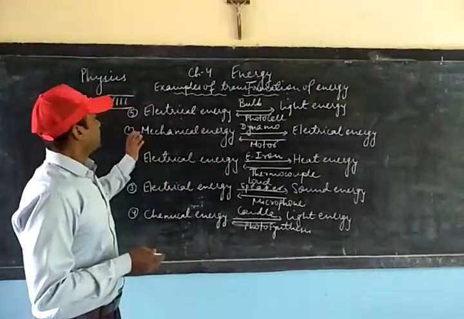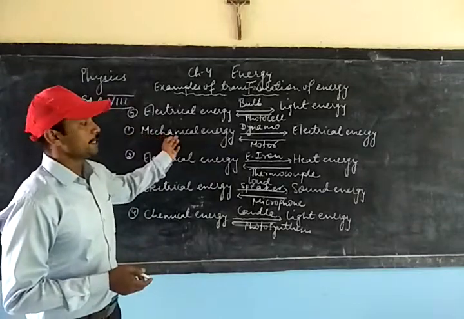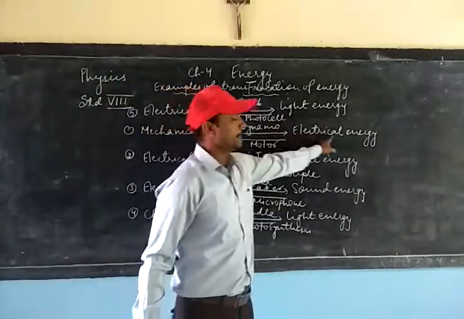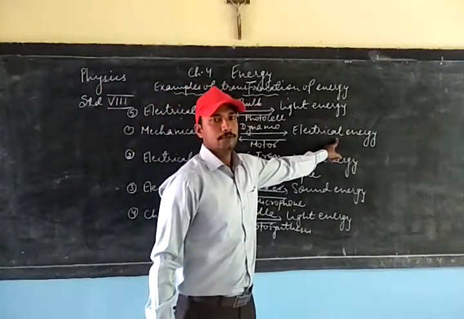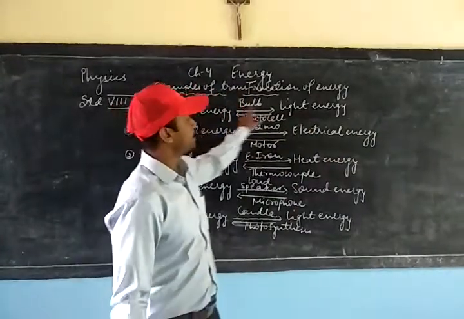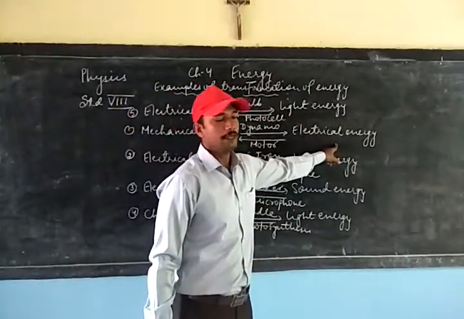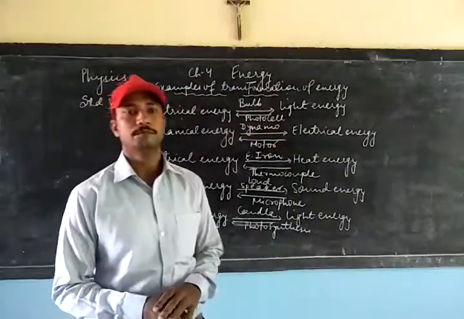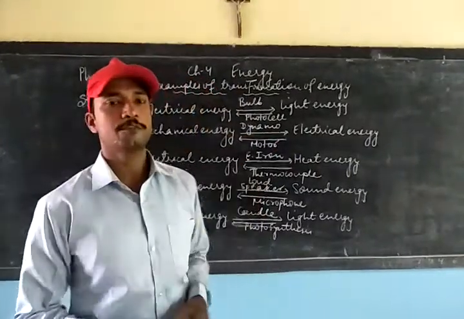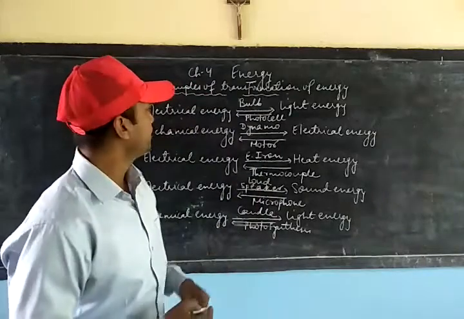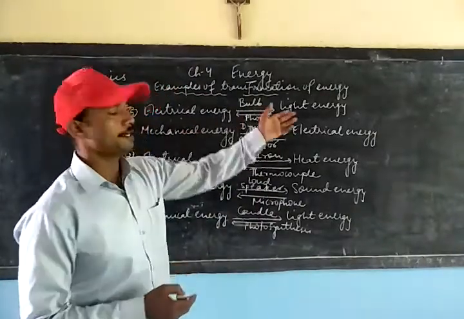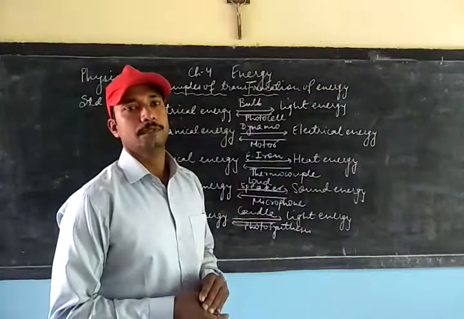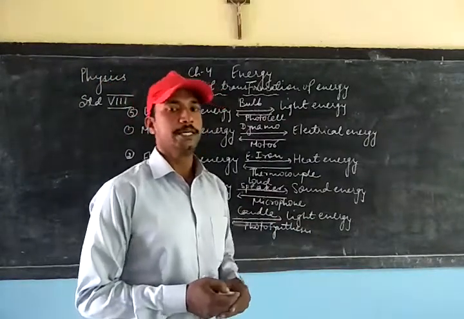Like, we can start with mechanical energy to electrical energy. So how can we convert mechanical energy into electrical energy? You can see the device name is written here. It is dynamo. Dynamo is a kind of small generator where we can convert mechanical energy into electrical energy. Why do we say mechanical energy?